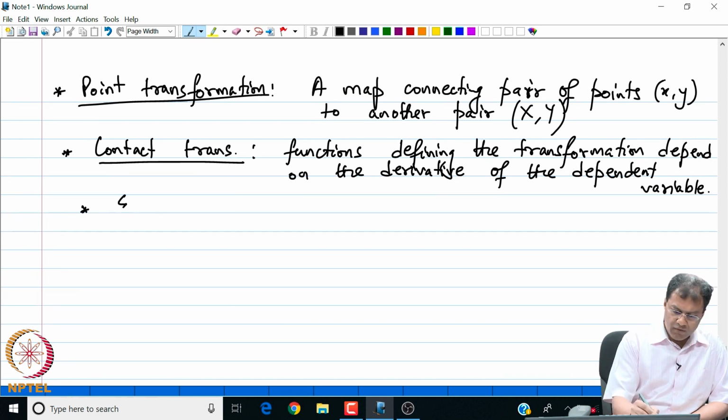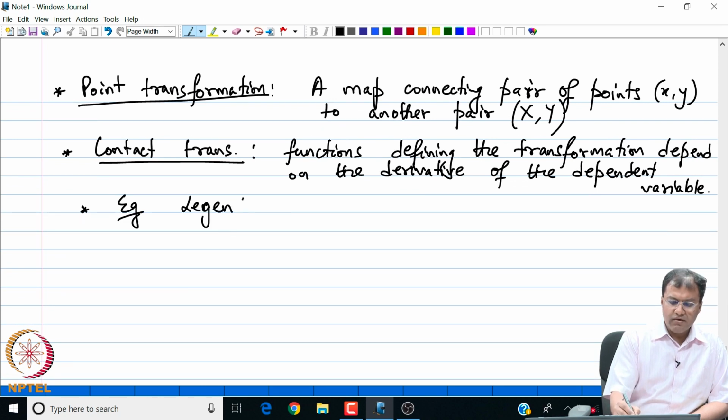So, an example of contact transformation is the so called Legendre transformation. We will see all these quantities, all these definitions immediately. So, my Legendre transform is a contact transform.